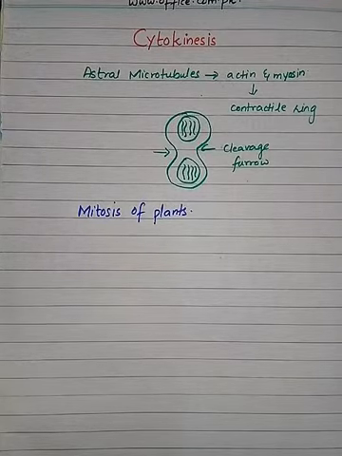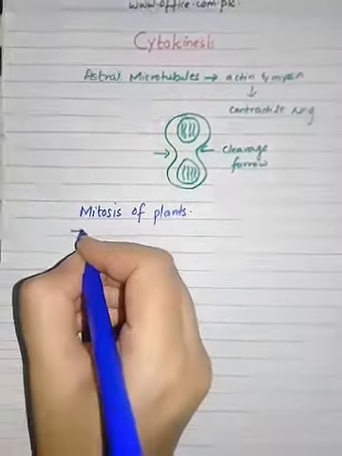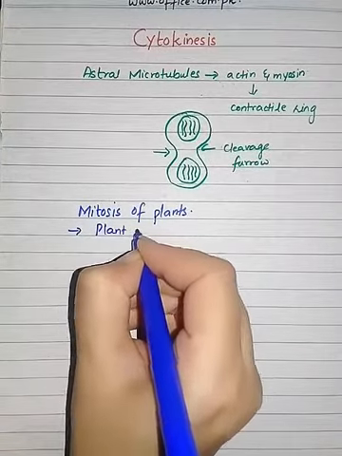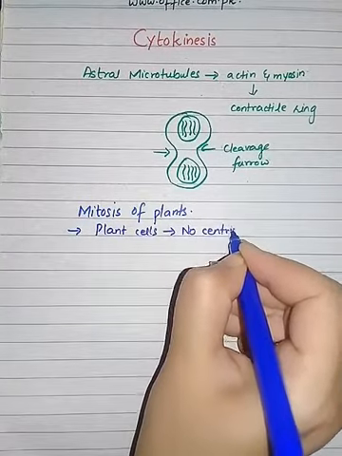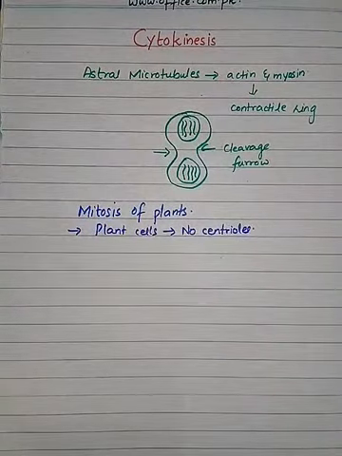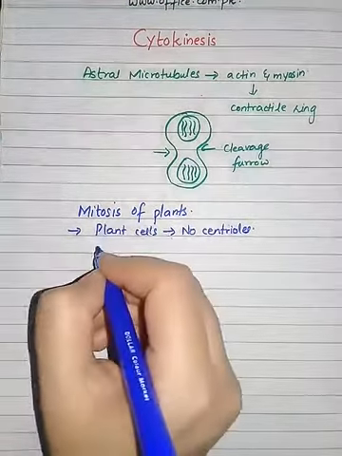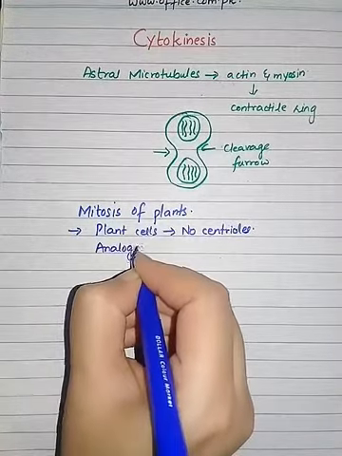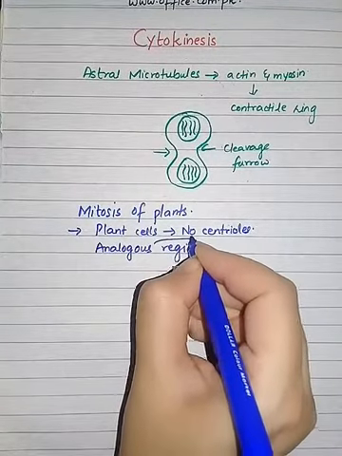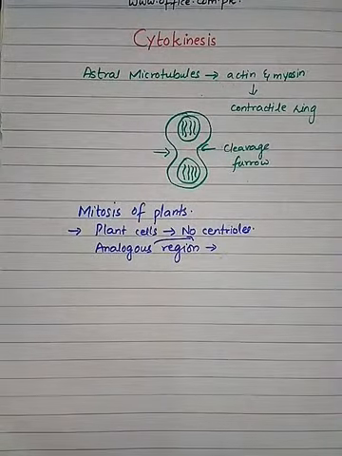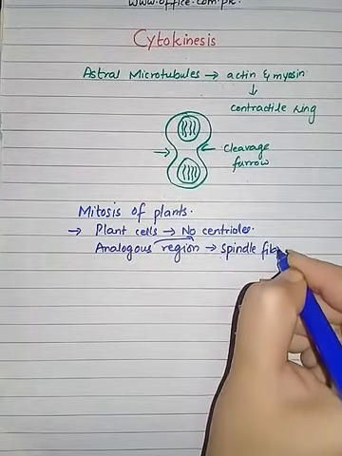The basic events are the same: the prophase, the metaphase, anaphase, telophase, but plant cells do not have centrioles. So how will the mitotic apparatus be formed? They have an analogous or similar region, just like a centriole, and it will form the spindle microtubules, or you can say the spindle fibers.